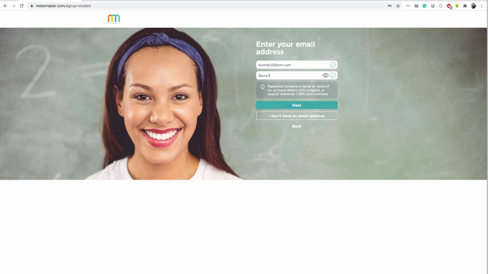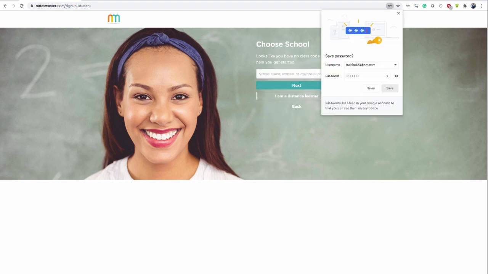If you don't have an email address, then you can select I don't have an email address, and the system will generate for you a username, and you will still then need to put in a password. Okay, so you would then remember your username and your password. Okay, so I have my email and my password. I click next.